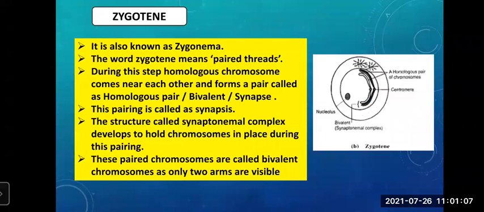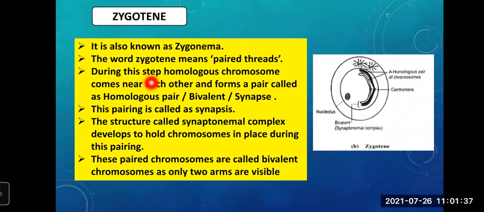Next, after leptotene, the second stage is zygotene, also known as zygonema. Understand the meaning; if you know the meaning, it will be easier to study these stages. The word zygotene means paired threads. Now what happens in this?